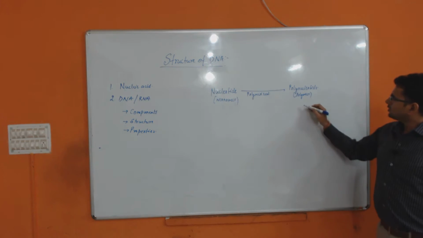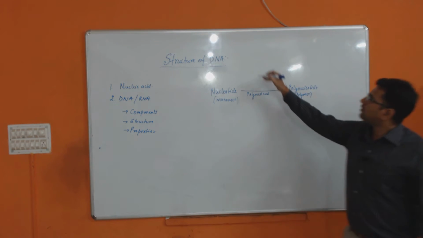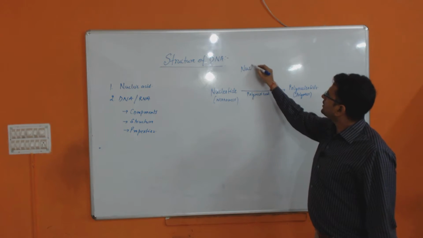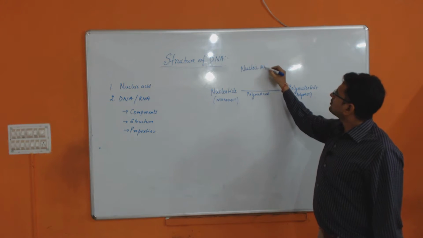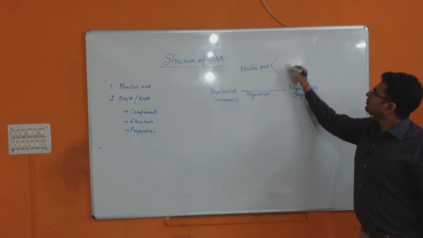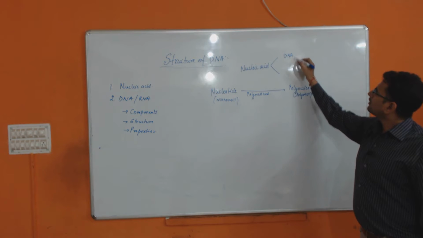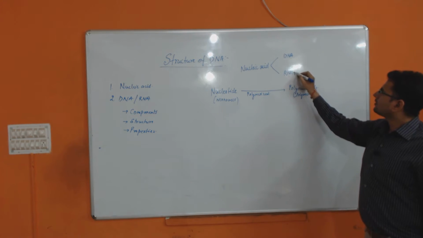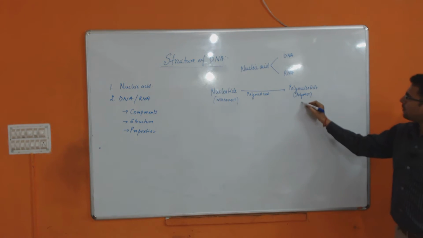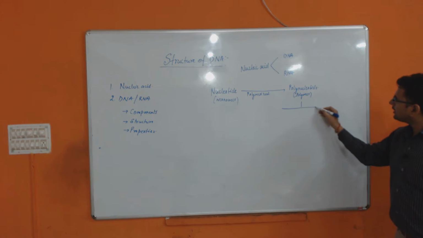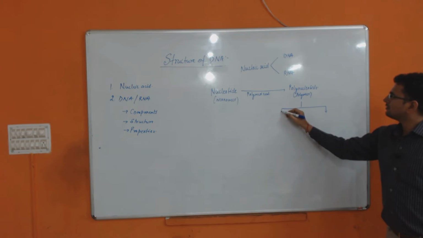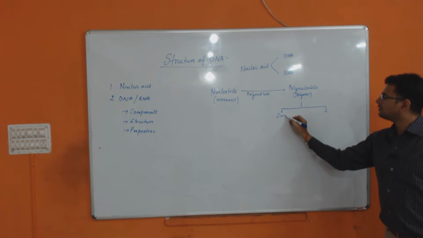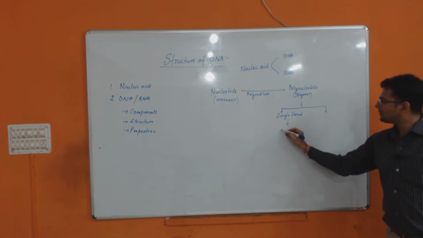So first of all, we have to know that nucleic acid is of two types. It is DNA and RNA. If this polynucleotide is present in single strand, means one chain, this polynucleotide will be said to be an RNA molecule.